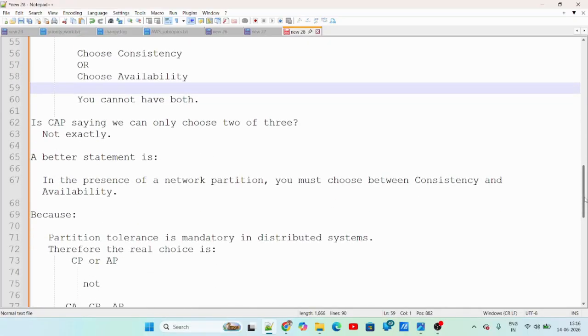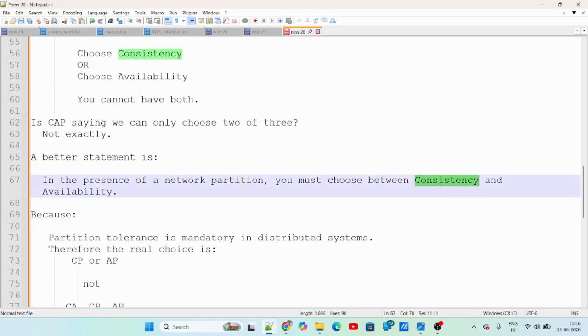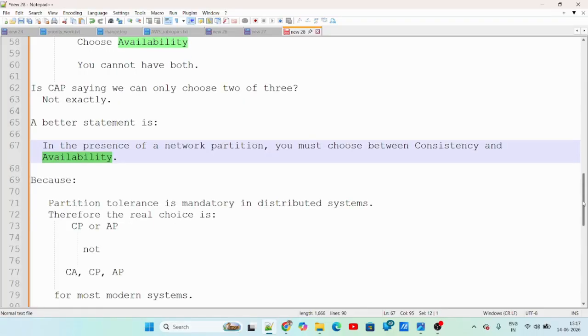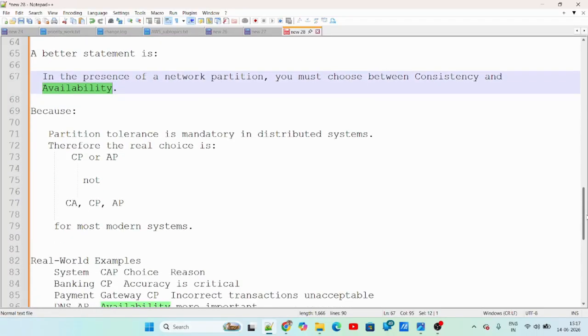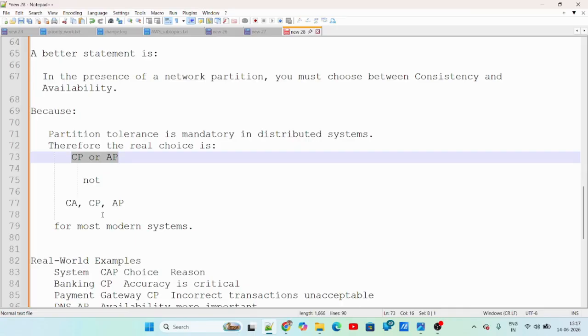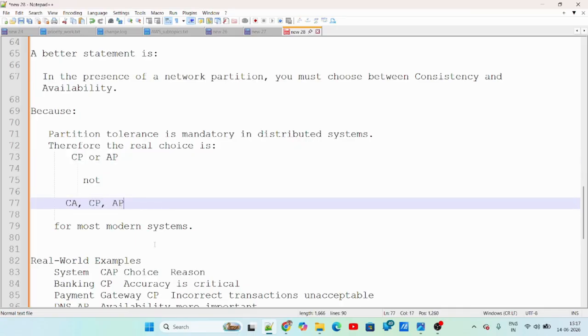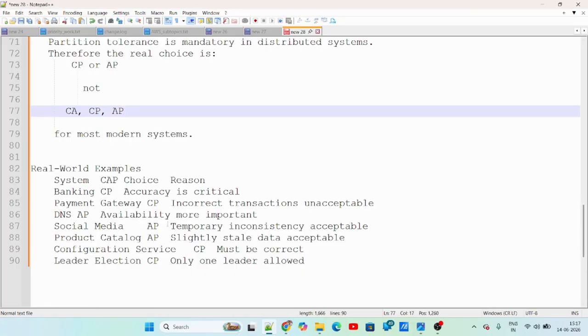A very common question is: is CAP saying we can only choose two of three? Not exactly. In the presence of a network partition, that is, a communication failure, you must choose between consistency and availability. That is what CAP is saying. And since partition tolerance is mandatory in a distributed system, the real choice is CP or AP. You cannot have everything. Now these are some real-world examples.